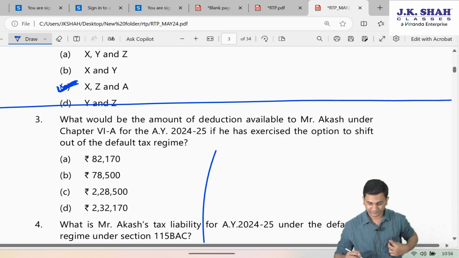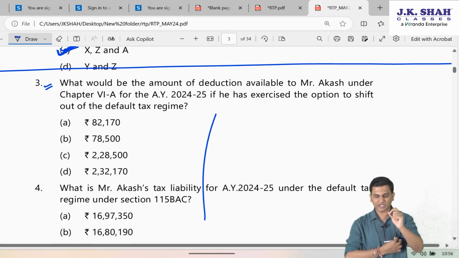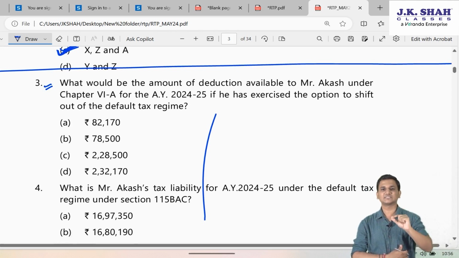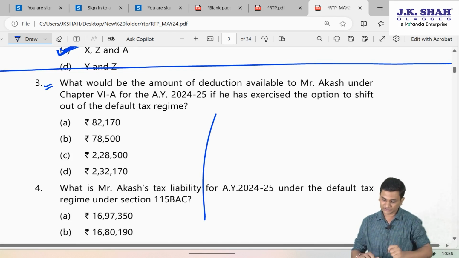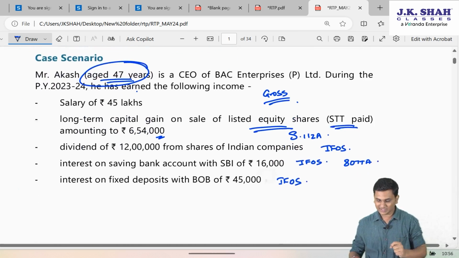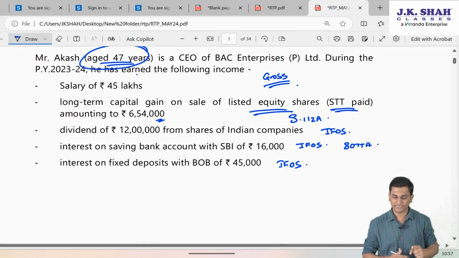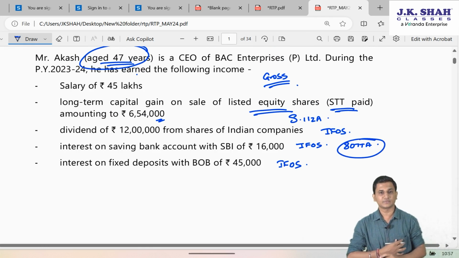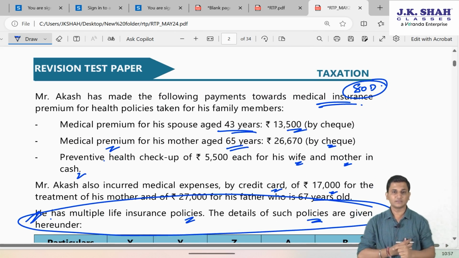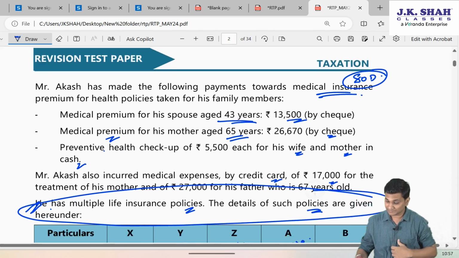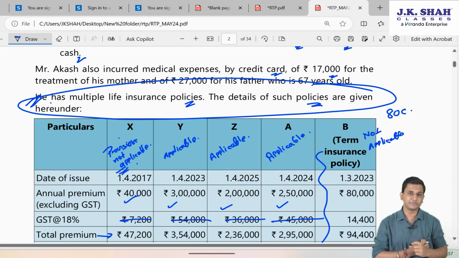Now let us proceed. The remaining three MCQs are talking about the deduction amount which will be available to Mr. Akash under Chapter 6A if he has exercised the option to shift out of the default tax regime. Friends, first of all, if you saw the question, how many deductions under Chapter 6A could you see information about? Can I say one was 80TTA in respect of the savings bank account interest? Another was 80D in respect of the health insurance. And please do not forget 80C in respect of this life insurance policy premium.